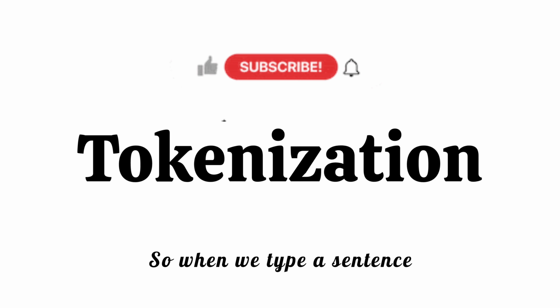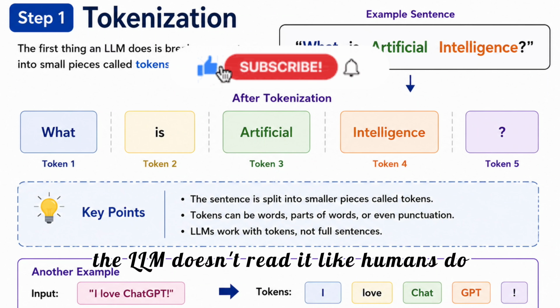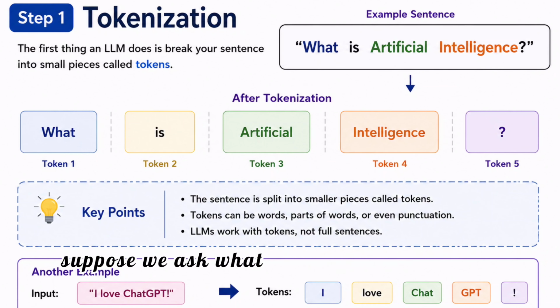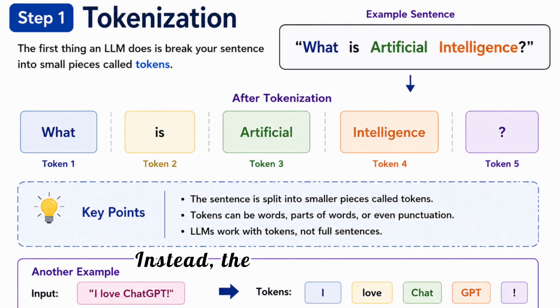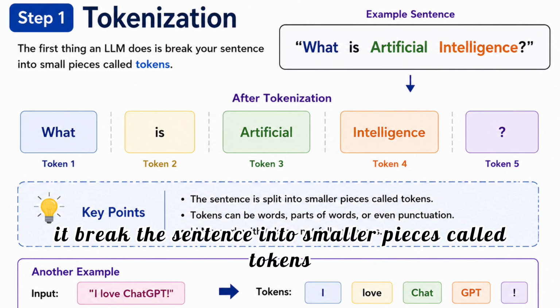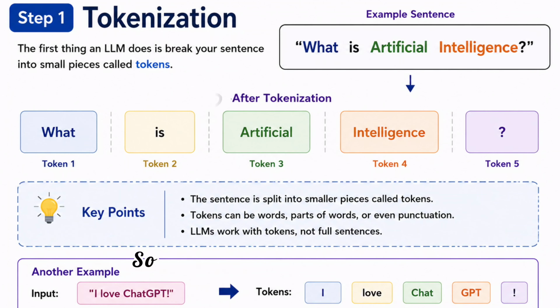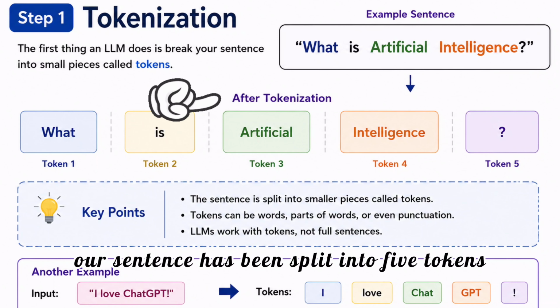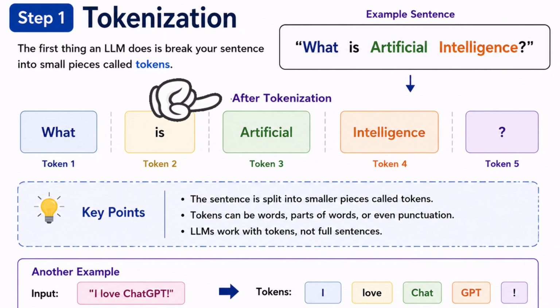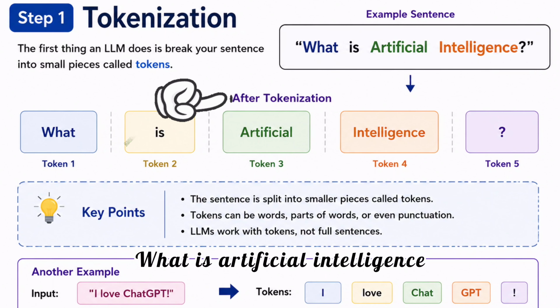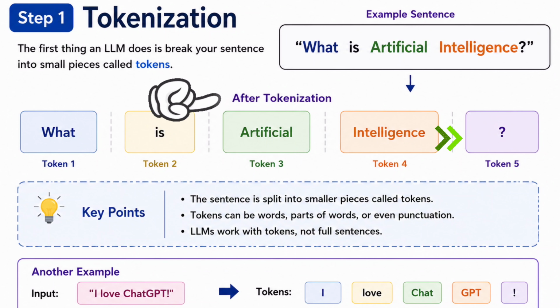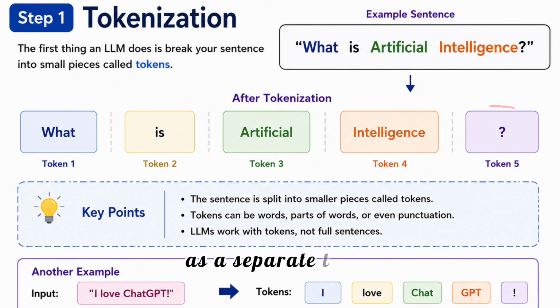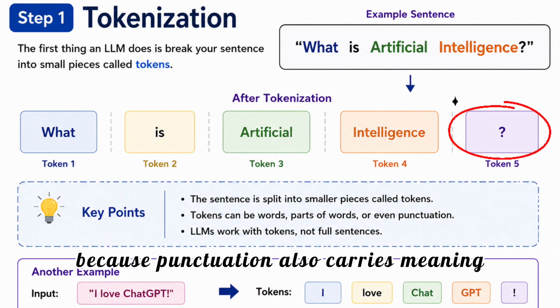So when we type a sentence, the LLM doesn't read it like humans do. For example, as I mentioned, suppose we ask what is artificial intelligence, a human can read this entire sentence at once, but an LLM can't. Instead, the first thing it does is break the sentence into smaller pieces called tokens. So as you can see in the image, our sentence has been split into 5 tokens. What, is, artificial, intelligence, and question mark. So each of these becomes an individual token. Notice that even the question mark is treated as a separate token because punctuation also carries meaning, right?